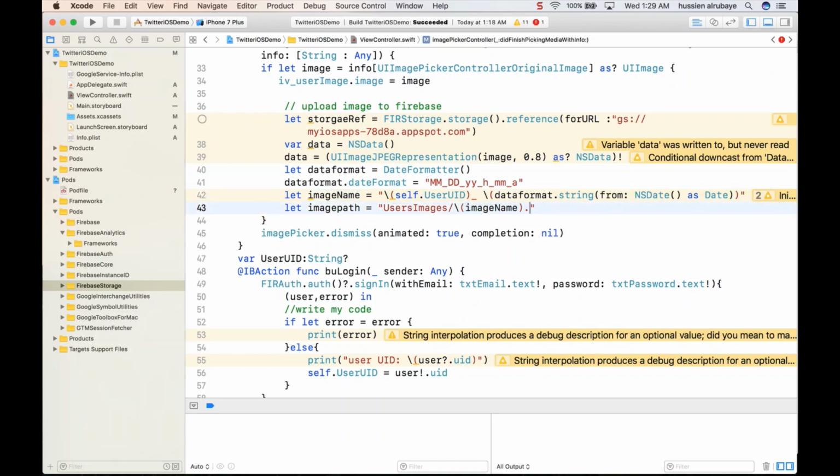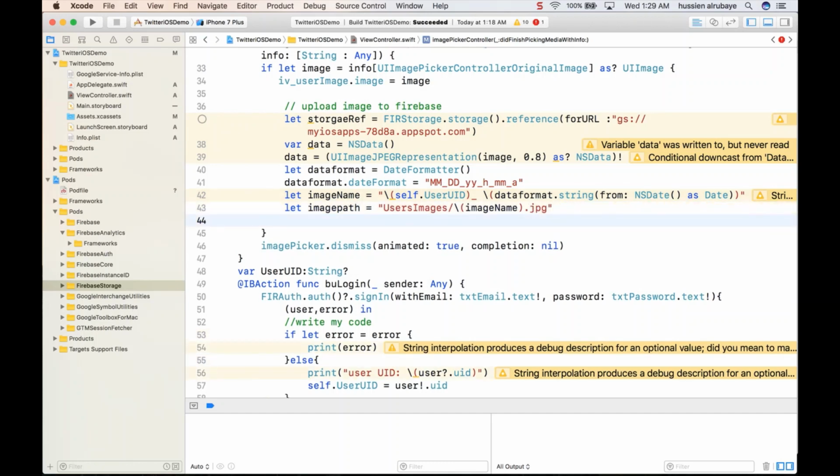Then I would say the images will be saved in the format JPG. Now any user who wants to upload an image, I will add his image in the folder named user images, with this unique name, because this name will have the user UID and the date formatted for the current date, then .jpg. So now I have the path, I have everything ready.